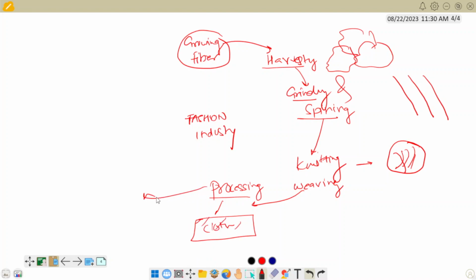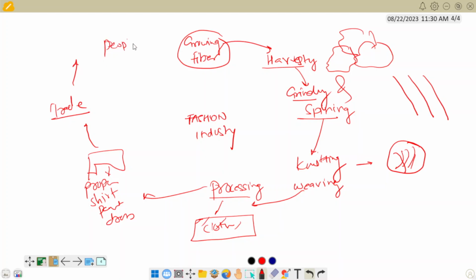After the cloth, we send it to the machineries, which prepare the proper shirt or pant, a dress-like cloth. Then it is sent to the trader, who sells this cloth to normal people. So it is transferred to the people. In this way the fashion industry works.